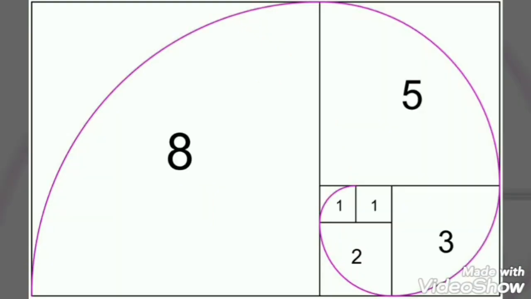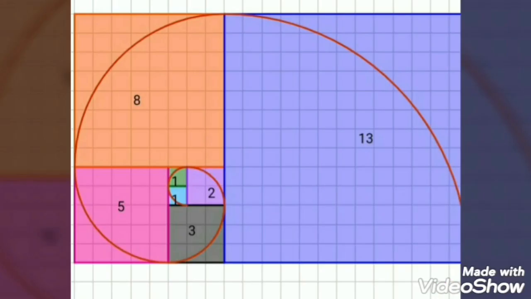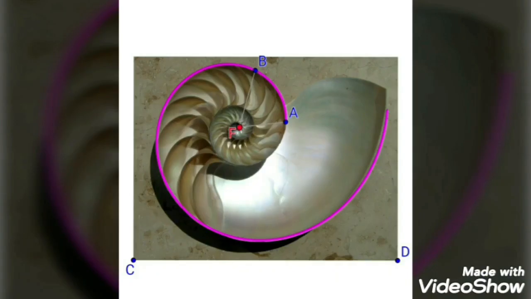Now you can see, you can draw quarter circles on these squares. The magenta line shows the quarter circles drawn on each of the squares, and it takes the shape of a spiral. And this spiral forms the basis of shape for many living organisms on this earth. The spiral shape. Look at the snail, which perfectly shows the spiral shape.